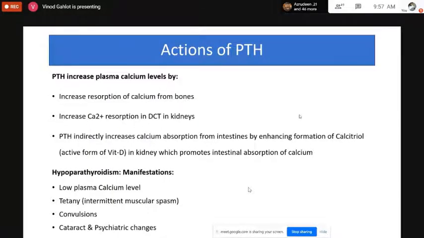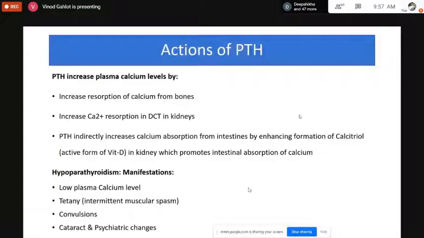This is called resorption, because there is reversal movement of the ion from the bone towards the blood circulation. And secondly, the excretion of calcium from the kidneys in the urine will also be reduced. So more calcium reabsorption will also occur in the distal convoluted tubule part of the kidney.